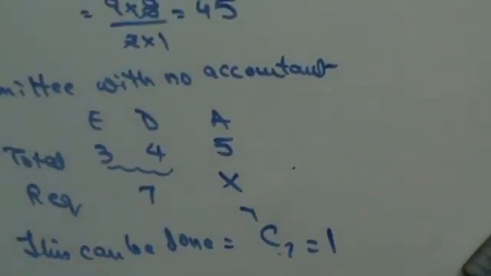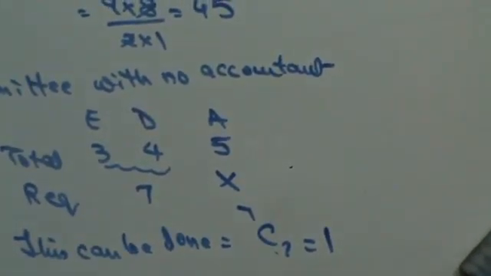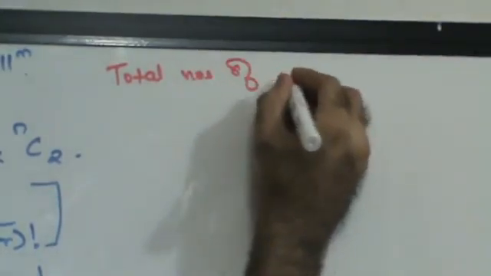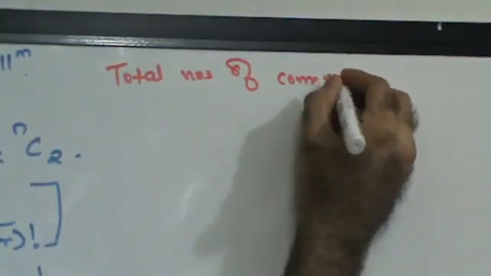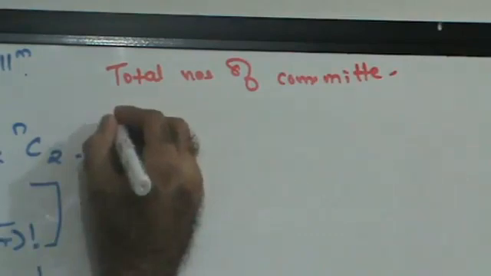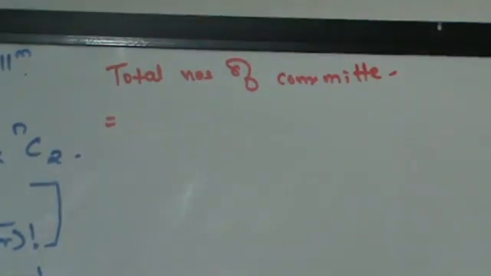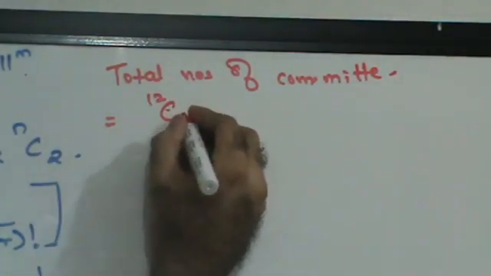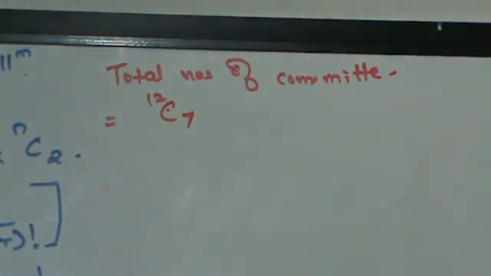Right? Now suppose I was to just form a committee at random. What are the total number of committees possible? Total how many people are there? 4 plus 5, 9, 9 plus 3, 12. There are 12 people, and in order to form a committee I need 7.